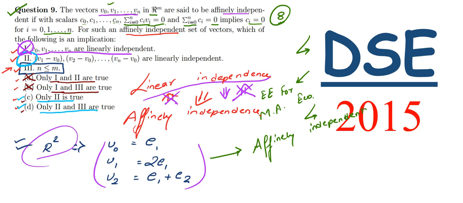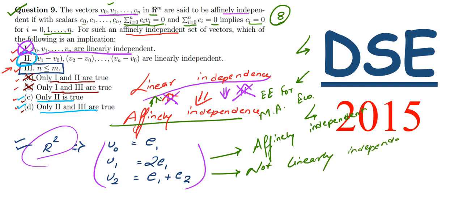But as I said, affinely independent does not imply linear independence, and you can see here that these are not linearly independent. If we have a set of vectors that are linearly independent, we can directly say that those are affinely independent. But if we have a set of vectors that are affinely independent, we need to check whether they are linearly independent or not. By these equations, we can directly say that these are not linearly independent vectors.